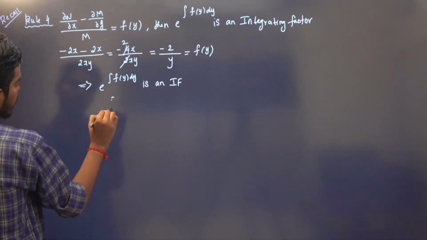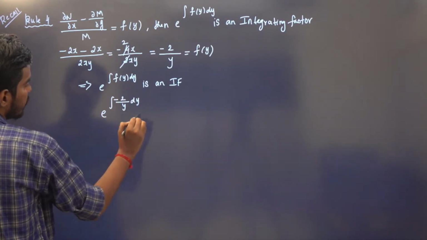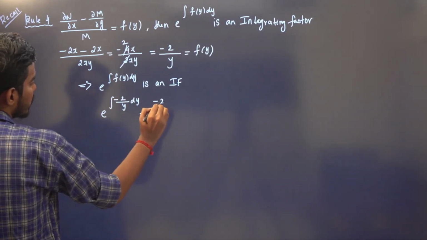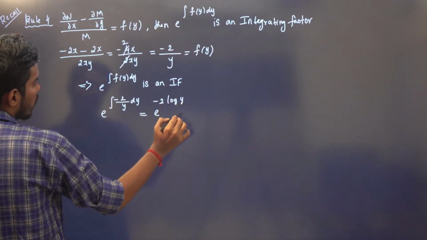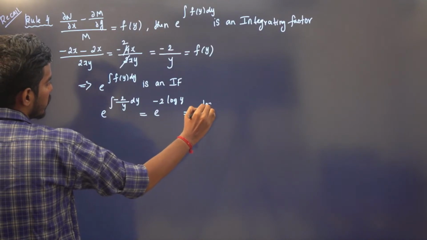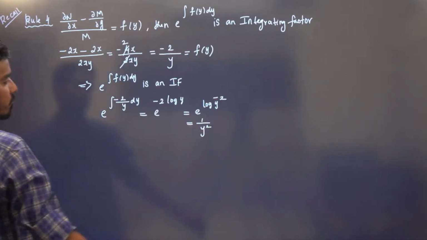So e power integration of what is our f of y? Minus 2 by y dy is an integrating factor. So e power minus 2 integration of 1 by y dy is log y. This is e power log y power minus 2. So 1 by y square is our integrating factor.